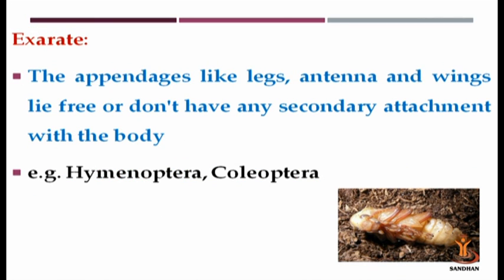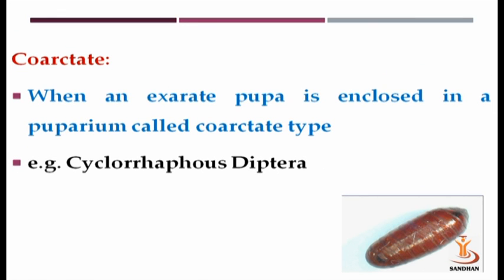Exarate type of pupa. The appendages like legs, antennae, wings lie free and don't have any secondary attachment with the body. For example, Hymenoptera and Coleoptera. Especially in the case of ants and honeybees, you will find exarate type of pupa. Coarctate type of pupa: when an exarate type of pupa is enclosed in a puparium, it is called coarctate type of pupa, and this type of pupa you will find in the Diptera order.